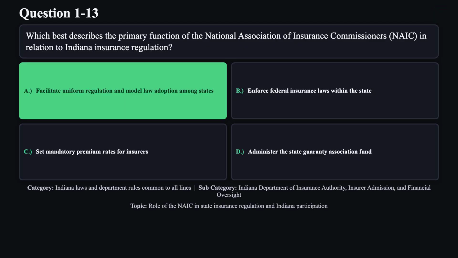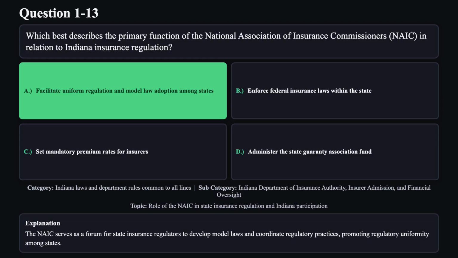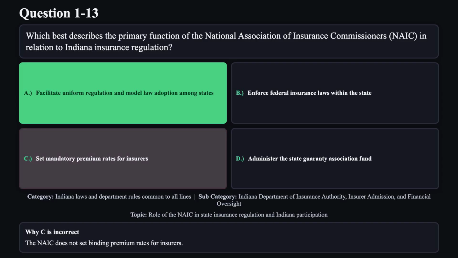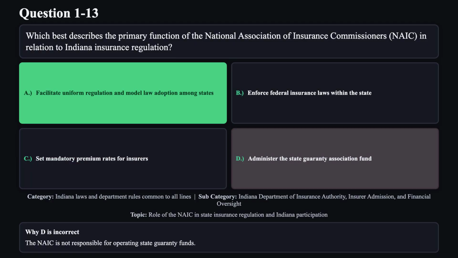The correct answer is A. The NAIC serves as a forum for state insurance regulators to develop model laws and coordinate regulatory practices, promoting regulatory uniformity among states. Reason B is not correct. The NAIC does not have federal enforcement authority over insurance. Reason C is not correct. The NAIC does not set binding premium rates for insurers. Reason D is not correct. The NAIC is not responsible for operating state guarantee funds.